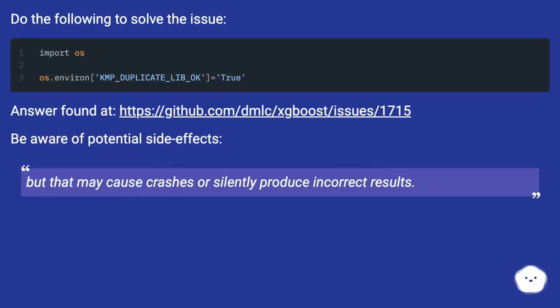Do the following to solve the issue. Answer found at this URL. Be aware of potential side effects, as that may cause crashes or silently produce incorrect results.